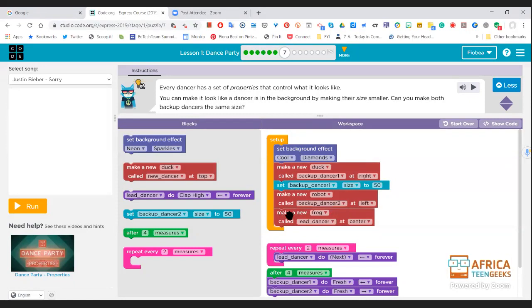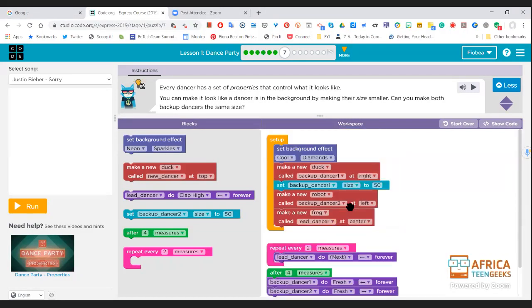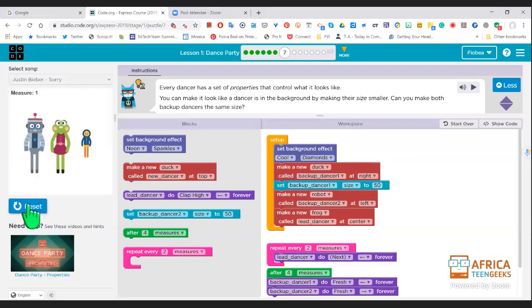And we even have a new frog. Wow. And what are they going to do? They're going to repeat every 2 measures. They're going to do something. And then after 4 measures, Backup Dancer 1, which is the duck, is going to do fresh. And Backup Dancer 2 is going to do fresh. So let's see what they're talking about.